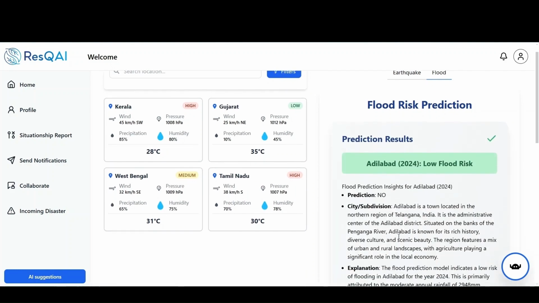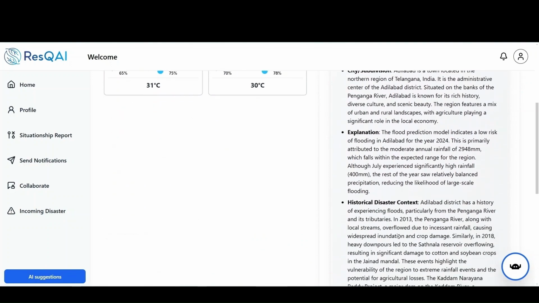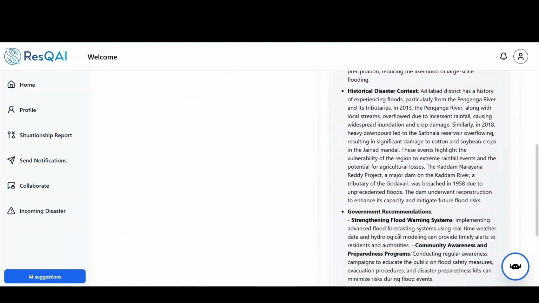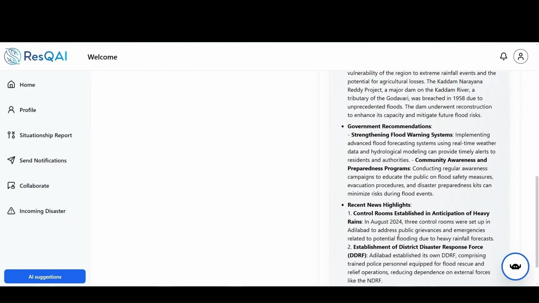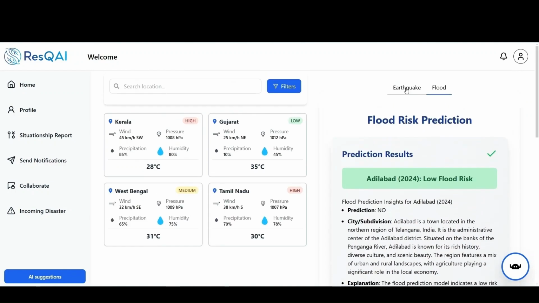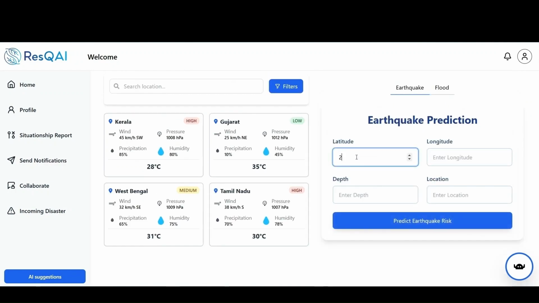Now, here we can see the prediction given by the model. We can see the historical disaster context as well as the government recommendation and recent news related to the area. Similarly, we can do the earthquake prediction for the same.